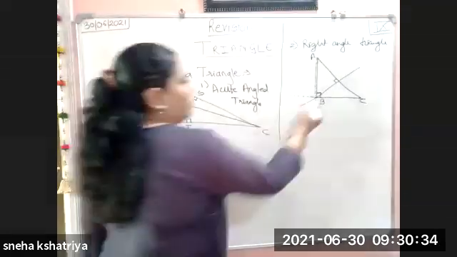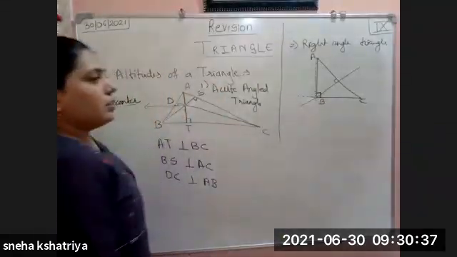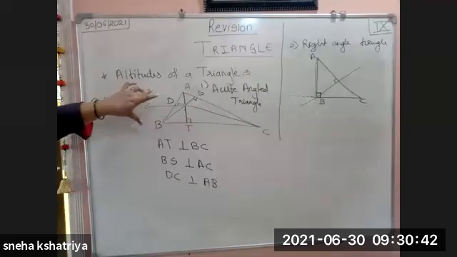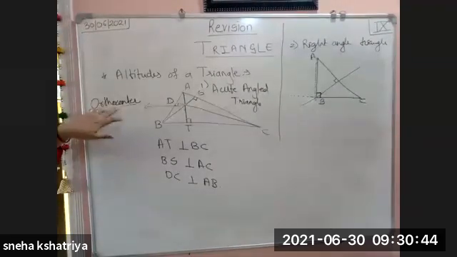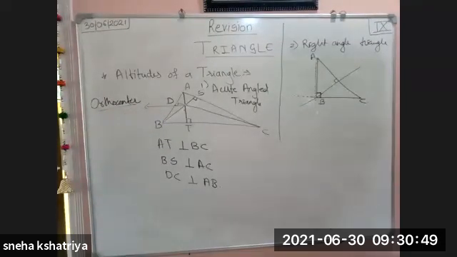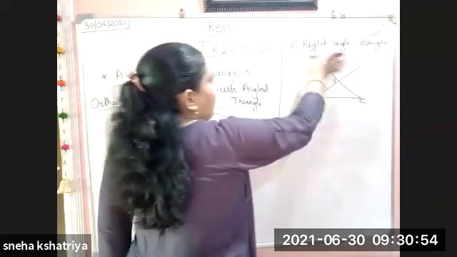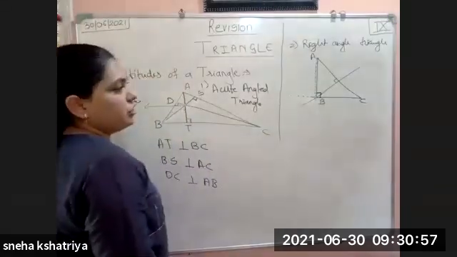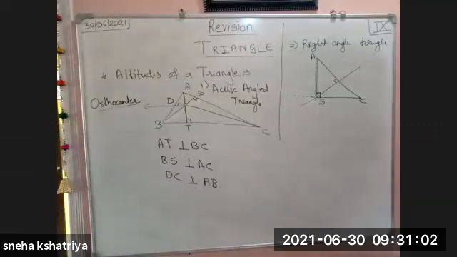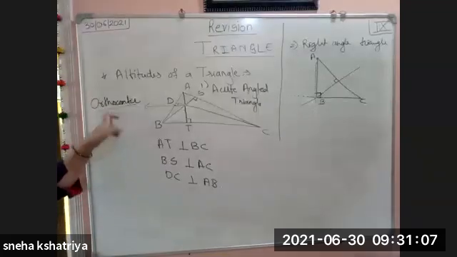The point of concurrence of all three altitudes, what is it? B. So in a right angle triangle, whatever the altitudes or the orthocenter is, it lies at the vertex of the right angle. So you have to remember that in a right angle triangle, if we draw the altitudes, the orthocenter is the vertex of the right angle.